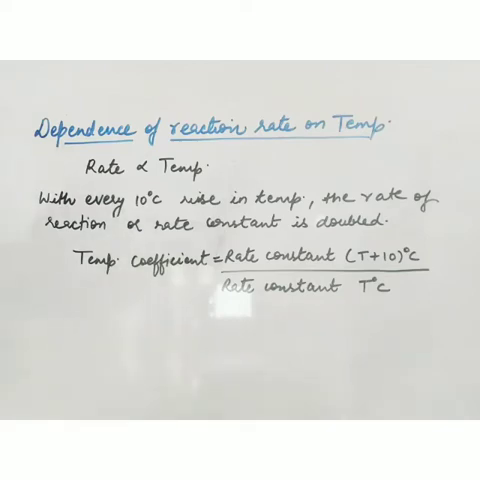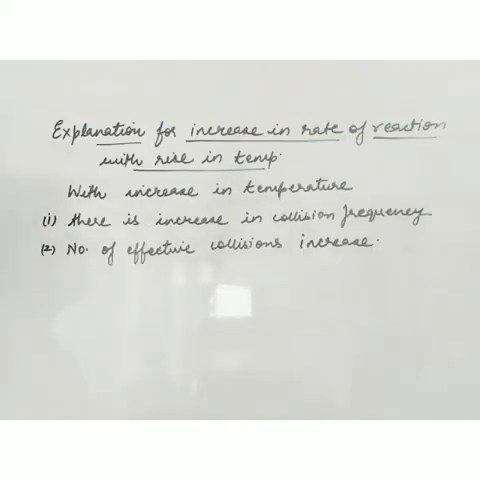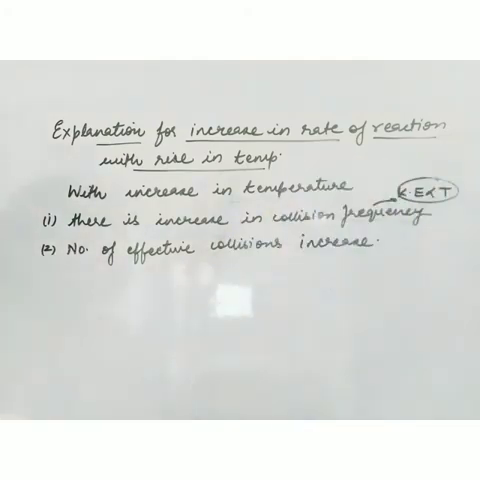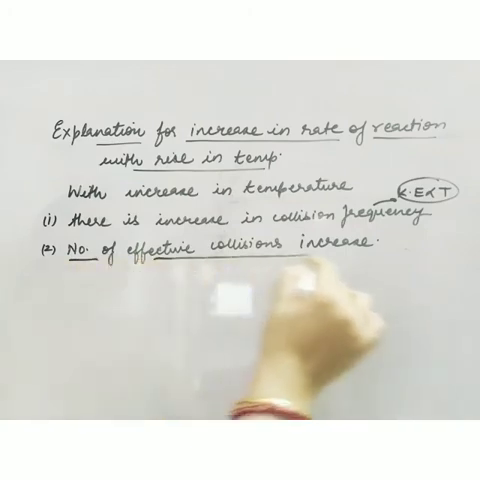Now, why does the rate of reaction increase with temperature? What is the basic concept behind this? We are going to understand this. The explanation for the increase in the rate of reaction with rise in temperature: as temperature increases, there is an increase in the collision frequency. When we increase the temperature, the kinetic energy of molecules will increase. We can say that kinetic energy is directly proportional to temperature. So they will collide more and more, and the collision frequency will also increase.